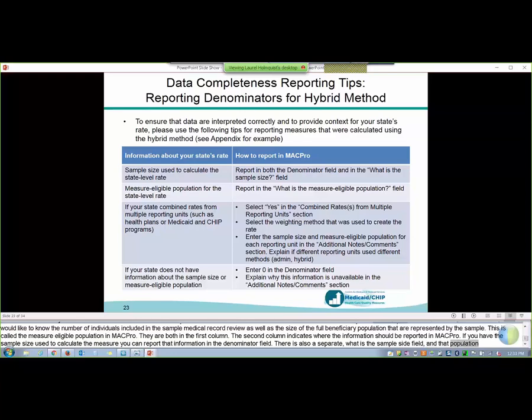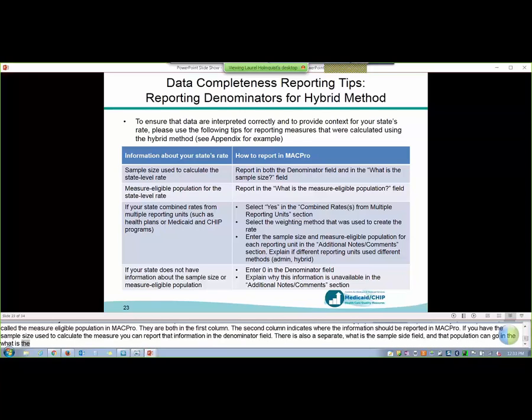Just a note that if you are combining data across multiple reporting units, so say you have 3 MCOs and you want to sum their samples and put that in the sample size field, that's perfectly fine. Just anything you can do in the additional notes section to explain what you've done is really helpful.